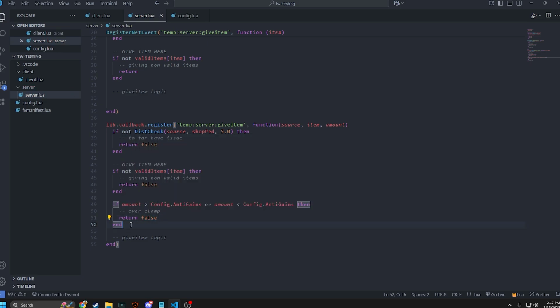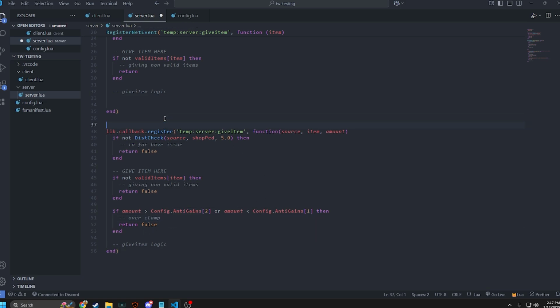So there you go. Now you have this check here where if amount is greater than, sorry, I forgot to add this. Greater than 2, and then this one needs to be greater than 1, because this is our max value and this is our minimum value. So if amount is less than the minimum, something's obviously wrong there. And if amount is greater than our max value, then something is also obviously wrong there.